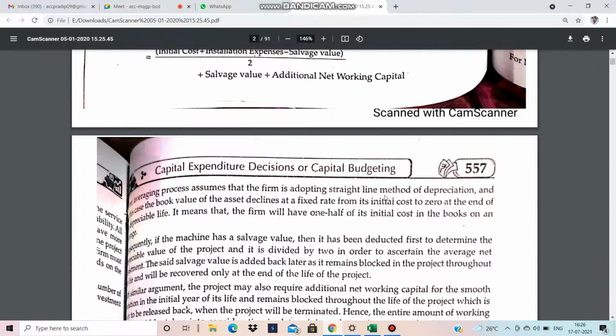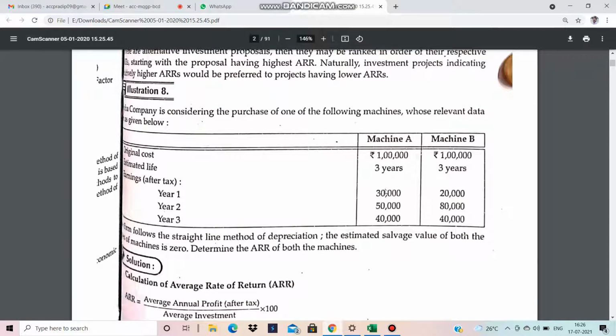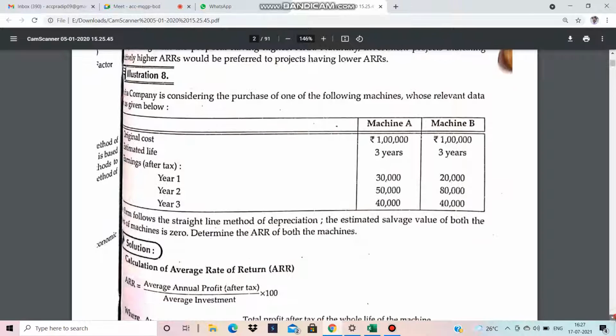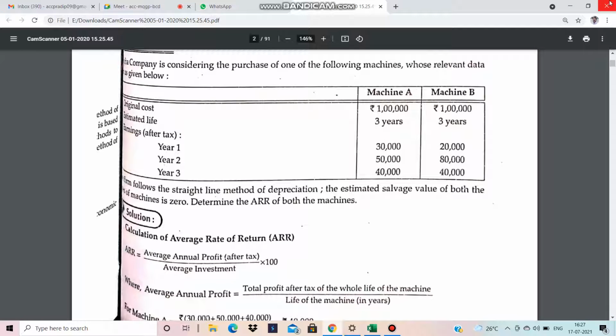Now let us move to one practical sum. In this practical sum, very simple, the PAT is given already for three years: 30,000, 50,000, 40,000. There are two machines, machine A and machine B. The original value is 1 lakh, and the estimated life is 3 years. You have to determine the ARR for both the machines.